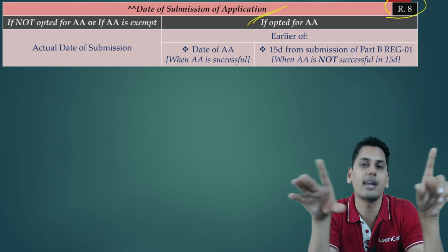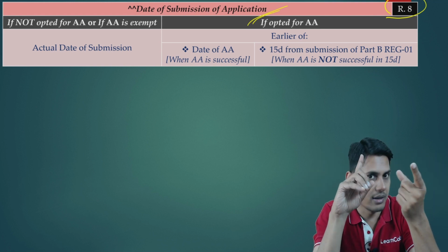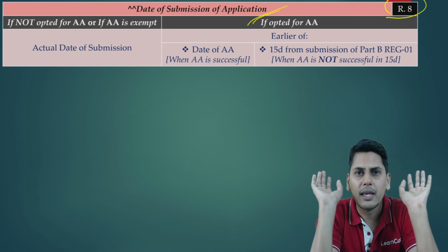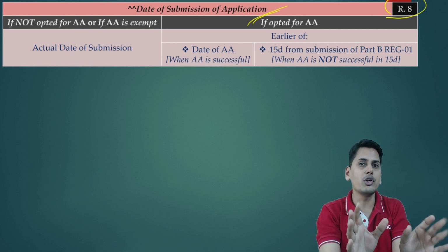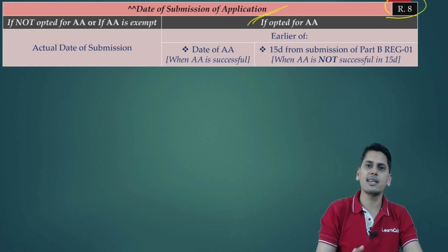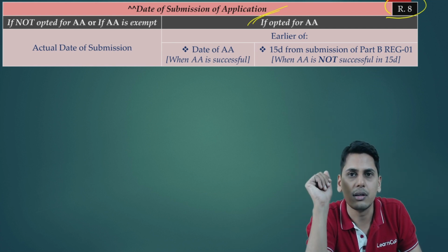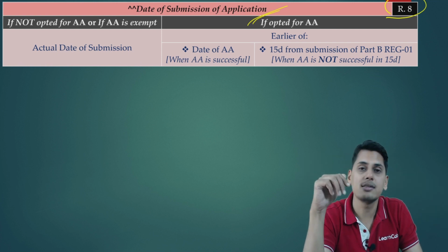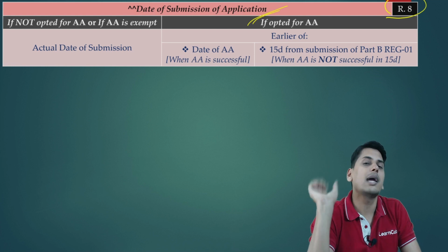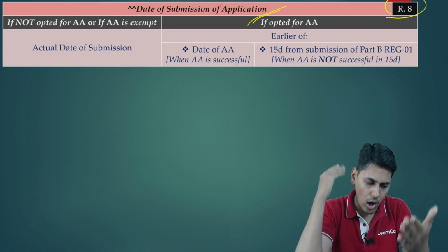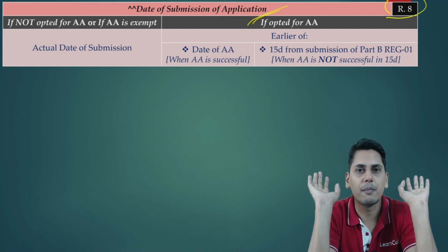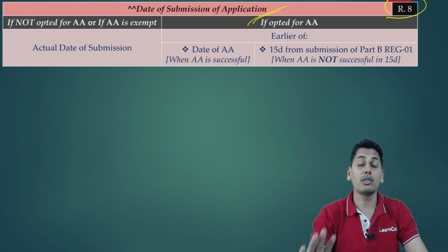We are discussing scenario number 2. Aadhaar authentication opted? Yes. Aadhaar authentication successful? No. Successful or failure is always going to be dependent on some time. Otherwise, I could say after 1 year it will be successful. Can the application be pending for one long year? The answer is no. So there is going to be a fixed time limit. The fixed time limit is 15 days. I opted for Aadhaar authentication. I received the link. Within a period of 15 days, I have to successfully authenticate my Aadhaar.